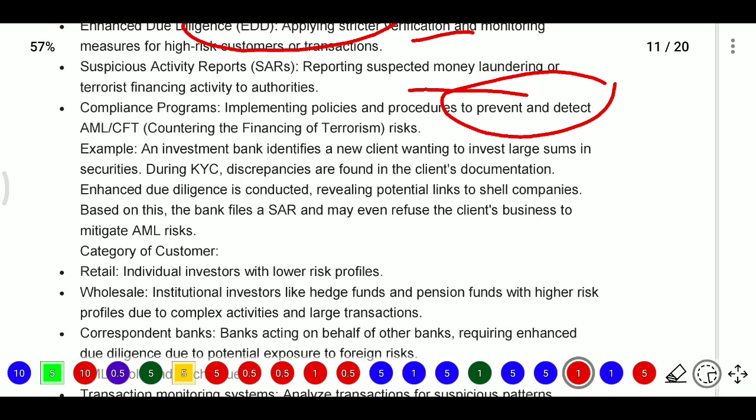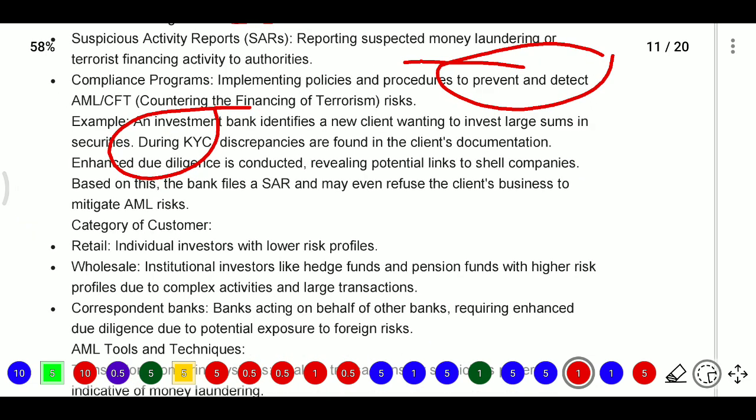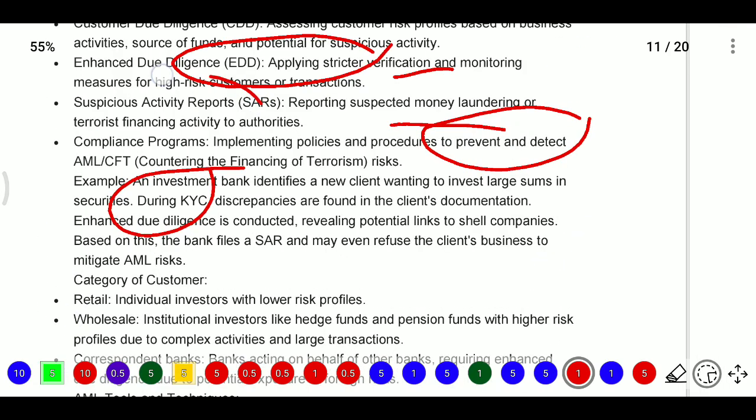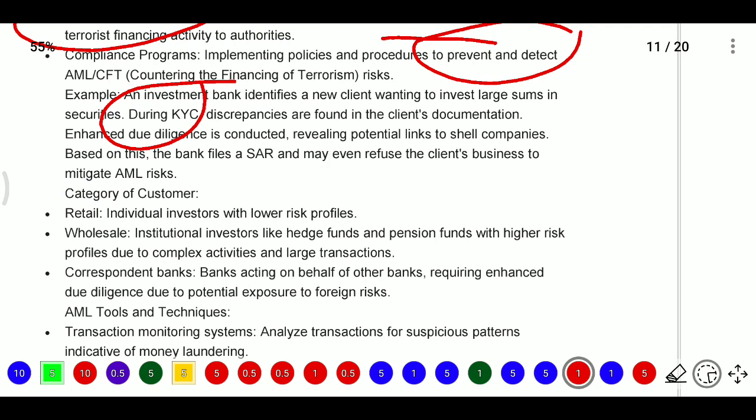For example, an investment banker identifies a new client wanting to invest large sums in securities. During KYC, discrepancies are found in the client's documents. Then EDD will be conducted, meaning strict verification, revealing potential links to shell companies. Shell companies means dummy companies in some cases. Based on this, the bank will file a SAR, that is a suspicious activity report, and may even refuse the client's business to mitigate the AML risks.